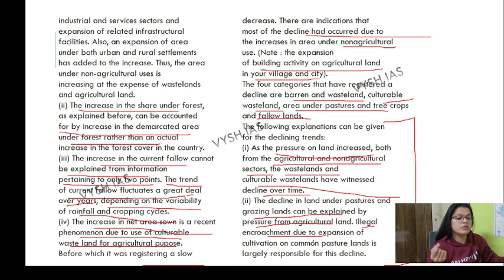Illegal encroachment due to expansion of cultivation on common pasture land is largely responsible for this decline. So this can be asked from you: mention the reasons for declining trends in barren and wastelands, cultivable wastelands, pastures, tree crops, and fallow lands.